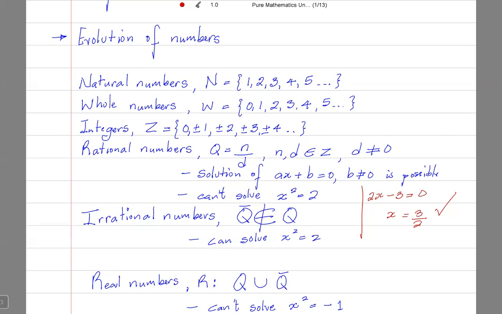Now, with that in mind, if we had stopped at rational numbers, would we be able to solve this equation? X squared is equal to 2. If our evolution of numbers had stopped at rational numbers, would we have been able to solve that equation? X squared is equal to 2. I'll take anybody's answer. No, sir, because it does not deal with powers. All right. Thank you for your contribution, but not the answer I was looking for. Anybody else?